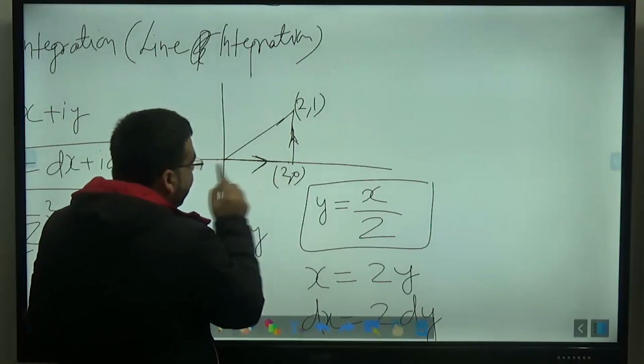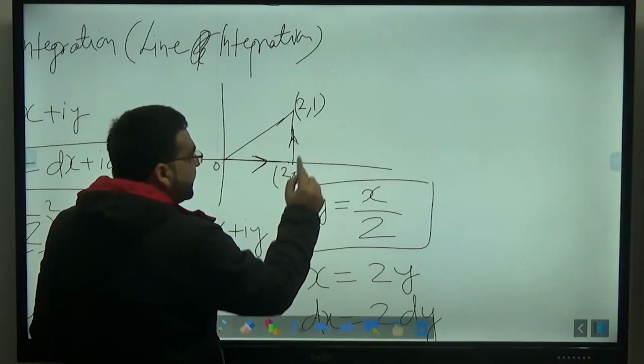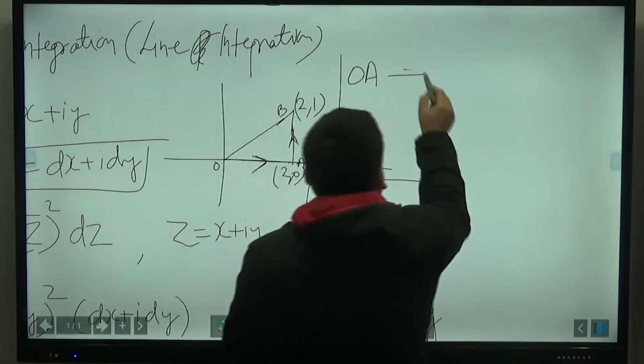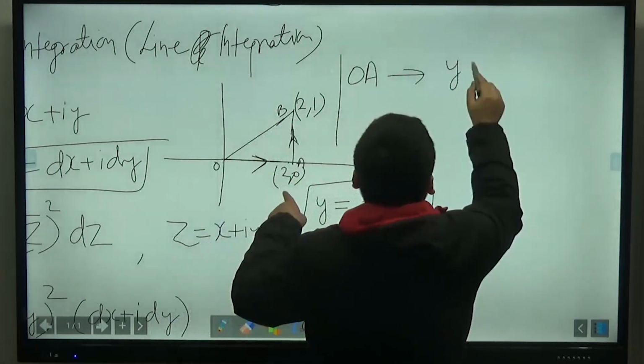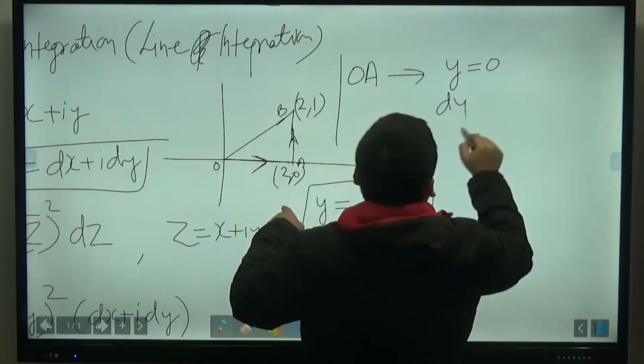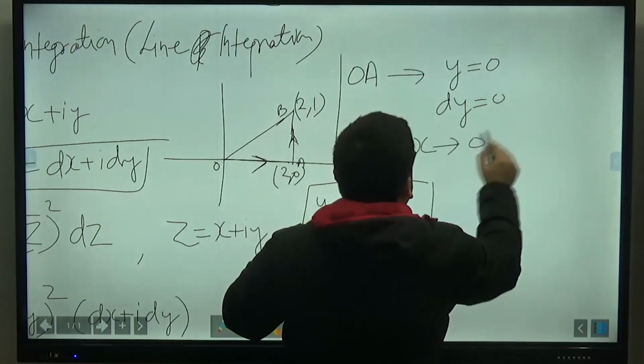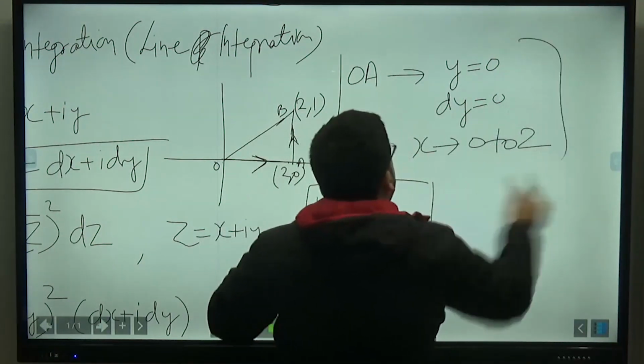So let us say this is O, this is A, and this is B. If you are going from OA, in the path OA, y will be equal to 0. If y is equal to 0, dy will be equal to 0. Clear? And x goes from 0 to 2. This is what is happening in OA.